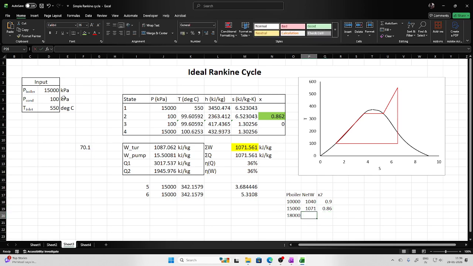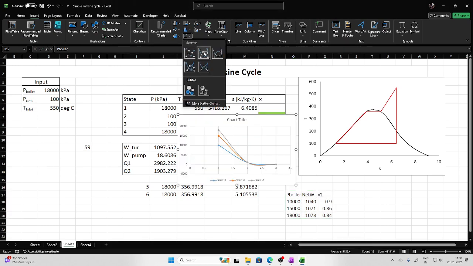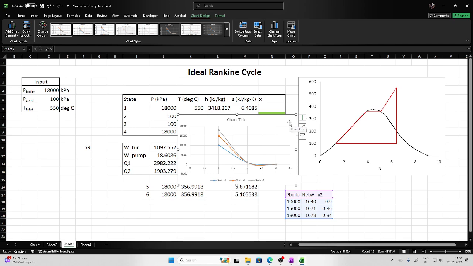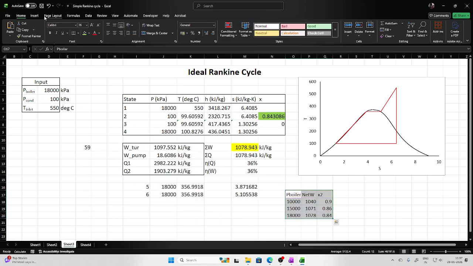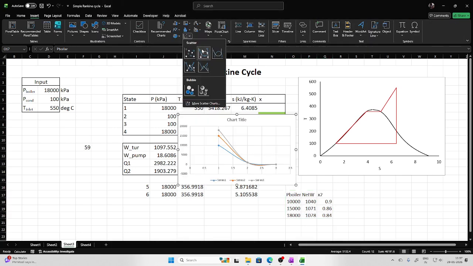So if the pressure increases from 150 bar to 180 bar, then the work output will be 1078 and the dryness fraction has deteriorated to 0.84. Now you can see, if you try to plot these, though we have only a few points. What have I plotted? Series 1, series 2? No, I should be plotting... Still it is coming like this only.